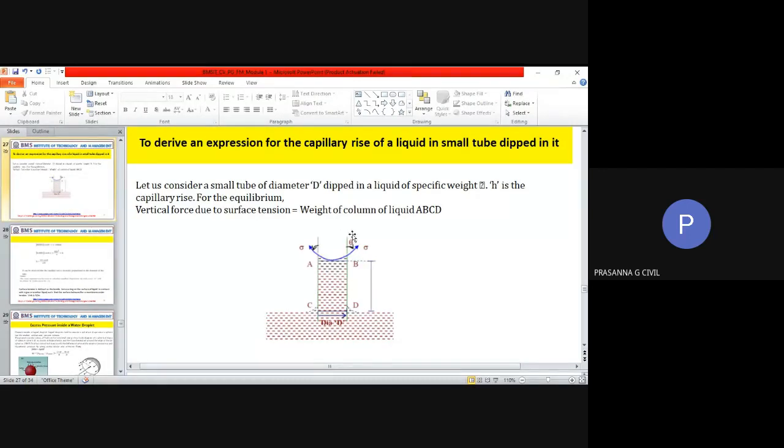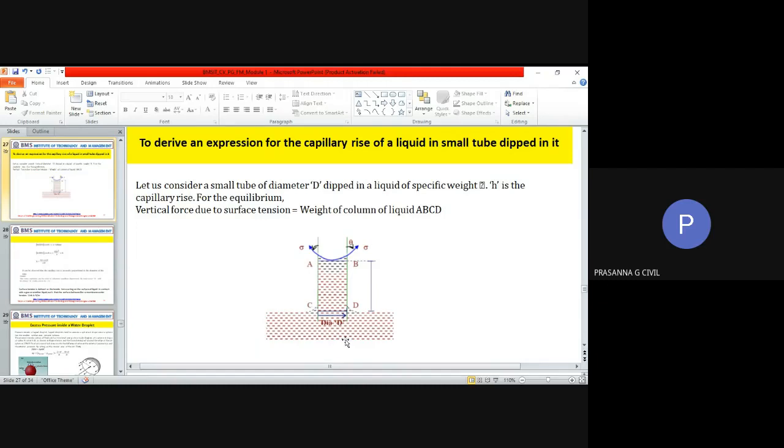If I look at this column where the rise has happened, surface tension is the only force which is going to give me an upward component. You have studied this in your mechanics. If a surface tension is acting at an inclination, that will have an upward component, whereas the weight of the liquid is always going to act downward.